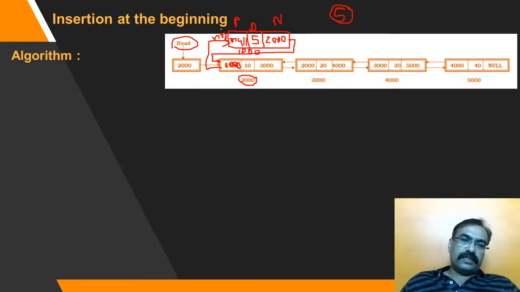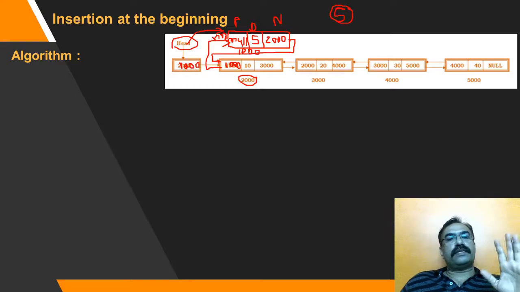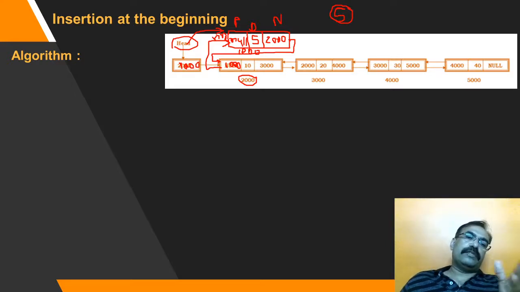Now the last thing is to make the head point to this new node. So head is equal to new node. So this is going to store address 1000 now, instead of 2000, it is going to store address 1000, and head is now pointing to the new node. New node is pointing to the previous beginning node. Are you getting me? So this way, one by one, the things are happening.